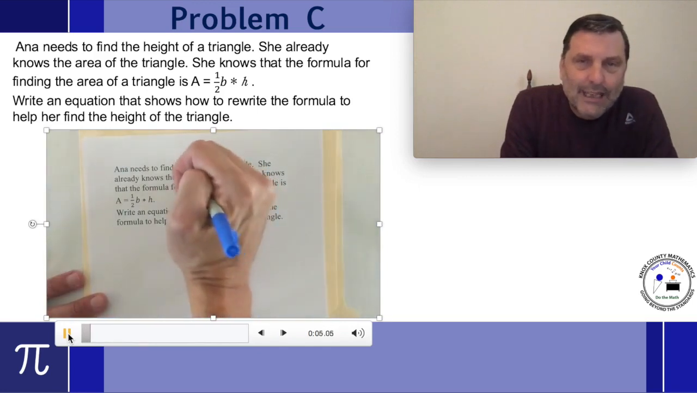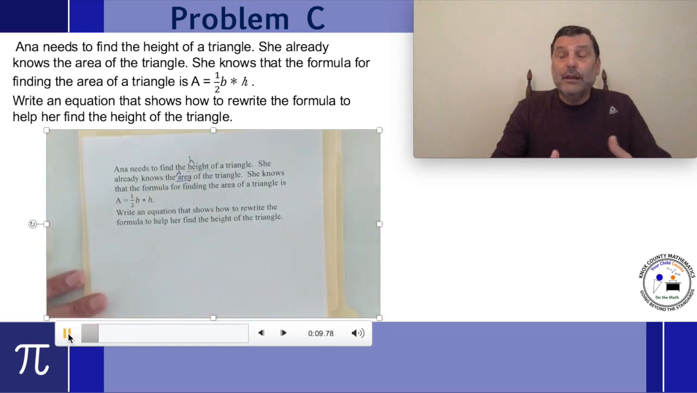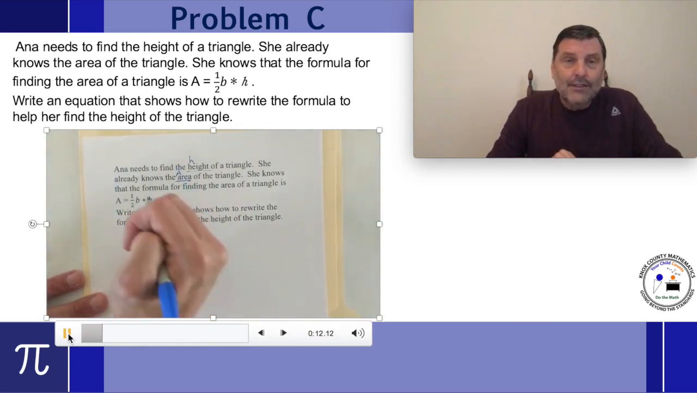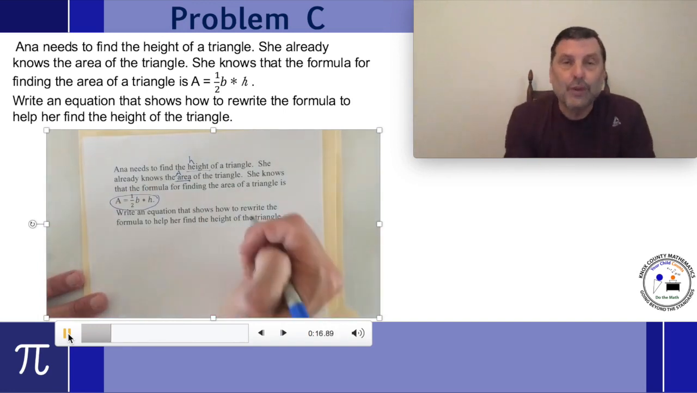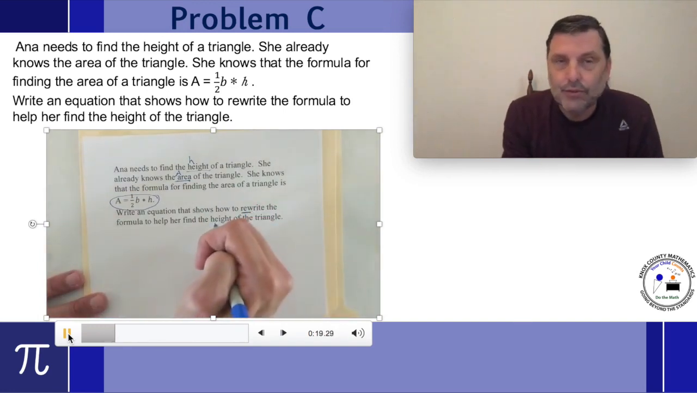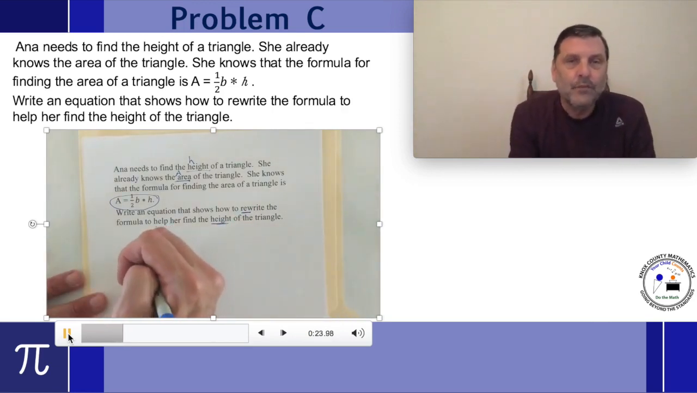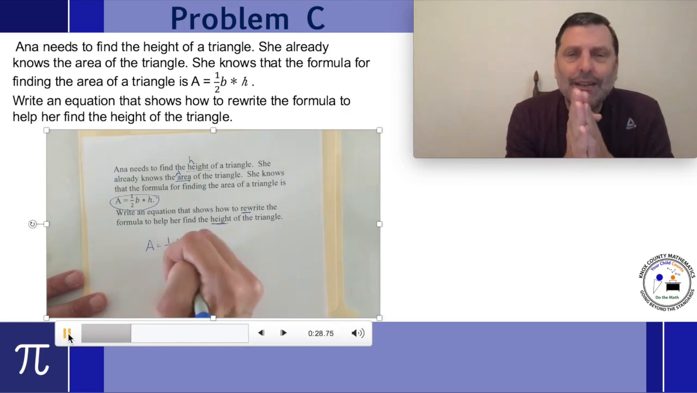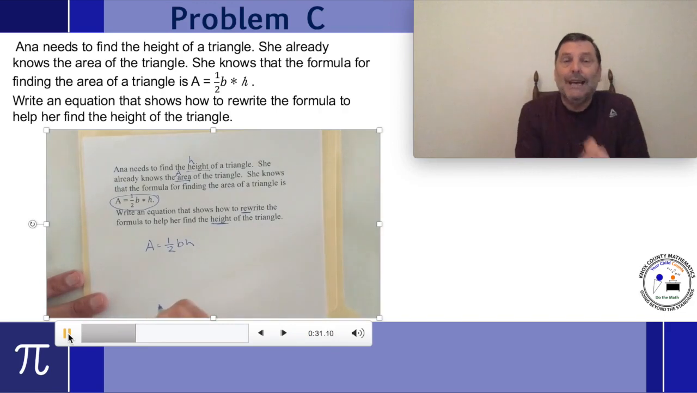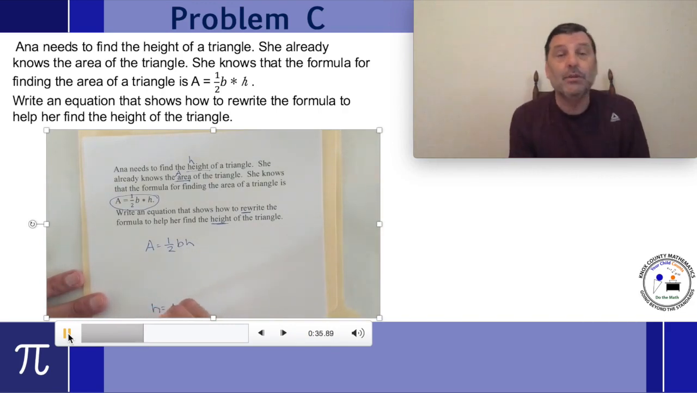I know she's got the height, which is the letter H. She knows the area, which we abbreviate with the letter A. And she has that formula, 1/2 base times height. Now what I like to do is write the formula down because I know I'm going to have to rewrite it in terms of the letter H, or in terms of the height. So I need to write that formula down. I'm going to isolate that letter H, in other words, get it by itself. Have it as H equals, not with the 1/2, not with the B on it. So ultimately, I need to know what H equals.